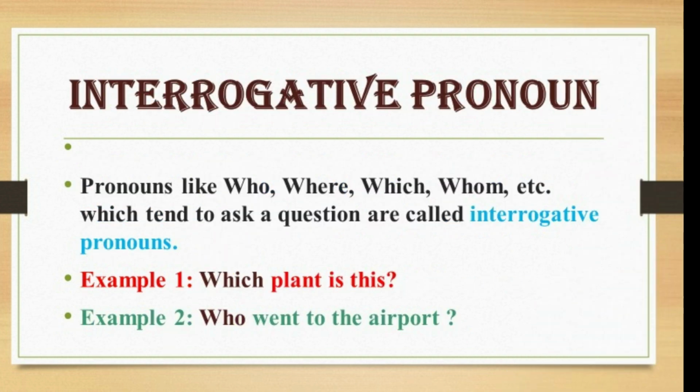Interrogative pronoun. Pronouns like who, where, which, whom, etc., which tend to ask a question are called interrogative pronouns. For example, which plant is this? Who went to the airport? In these examples, which and who are interrogative pronouns.